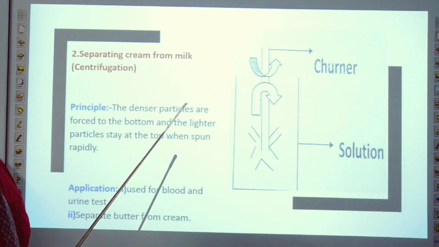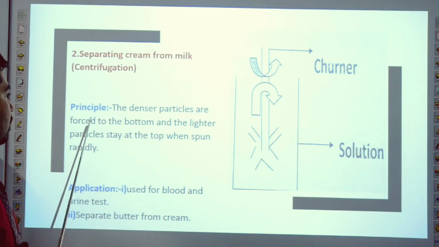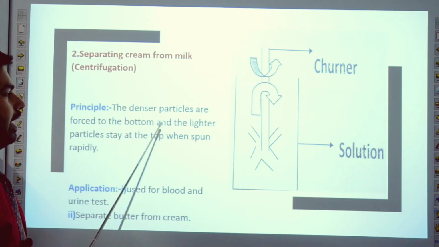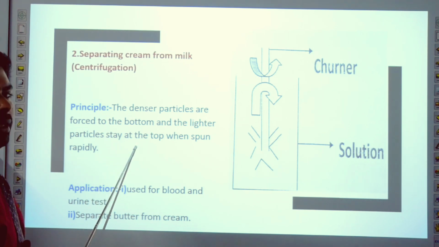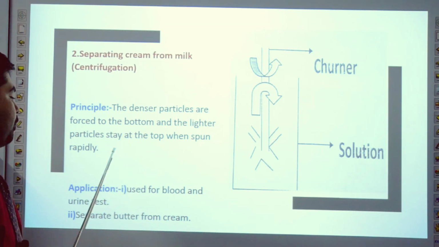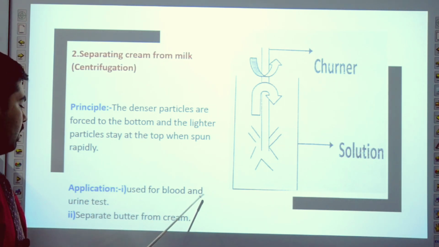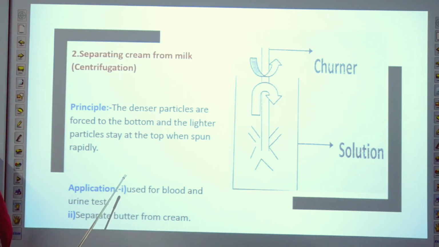We know very well milk is a colloid. So what is the principle? The denser particles are forced to the bottom and lighter particles stay at the top when spun rapidly. Application: used for blood and urine tests. Next, separate butter from cream.